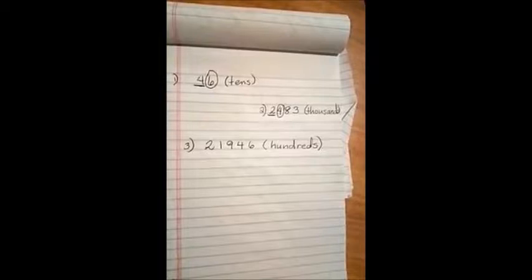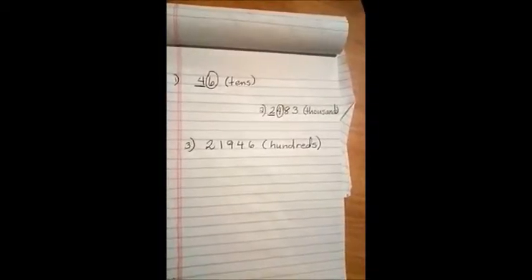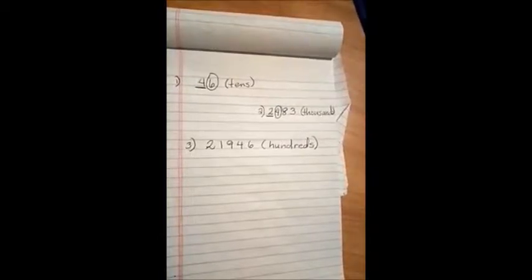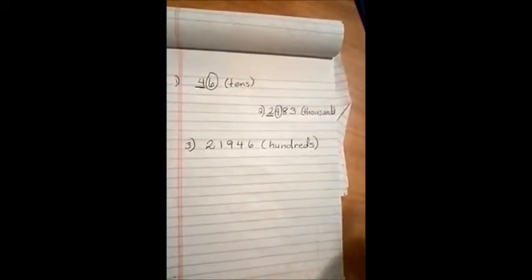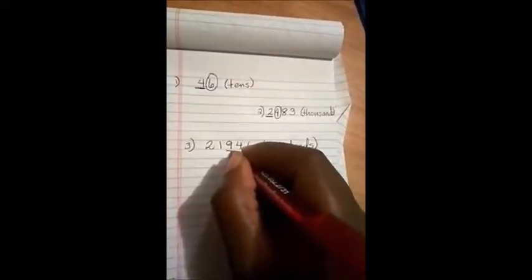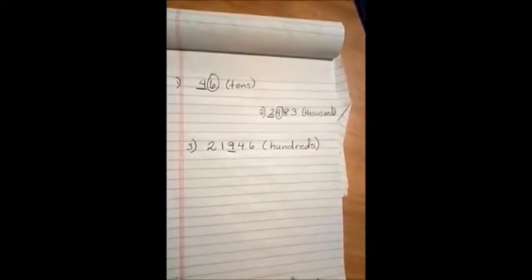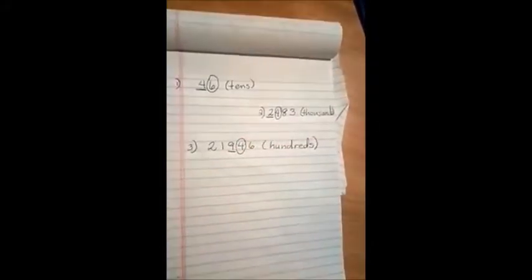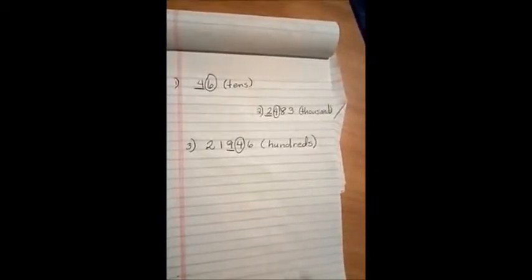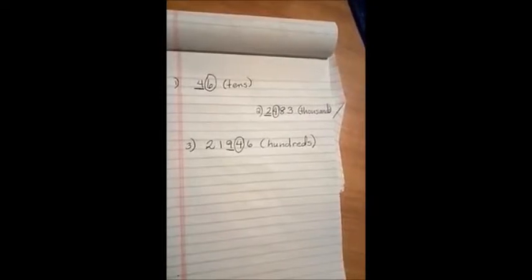All right, we have one more. 21,946. Can you figure out who's on stage and who is calling the shots? We're rounding this to the nearest hundreds. If you need to, pause the video. When you have the answer, hit play again. All right. Ones, tens, hundreds. The 9 is on stage, and the 4 is calling the shots. Very good. So now that we know who's on stage and who's calling the shots, let's see what these numbers have to say.